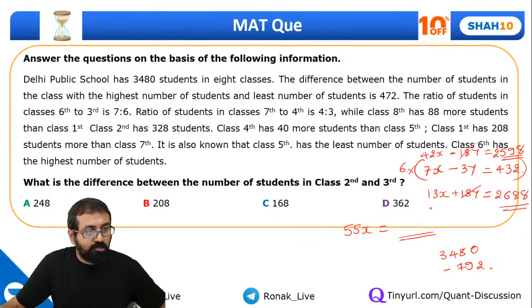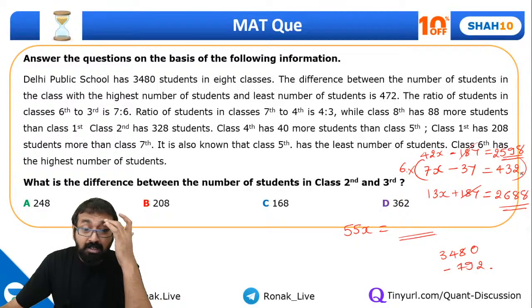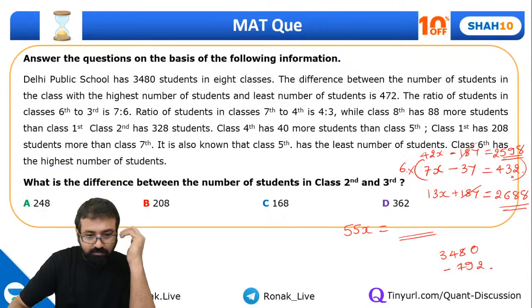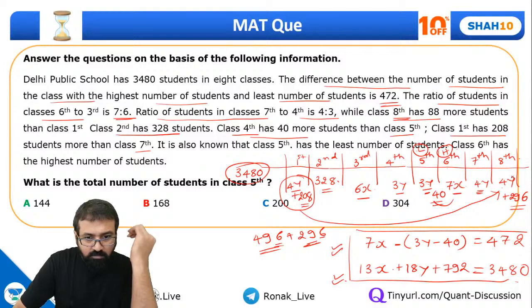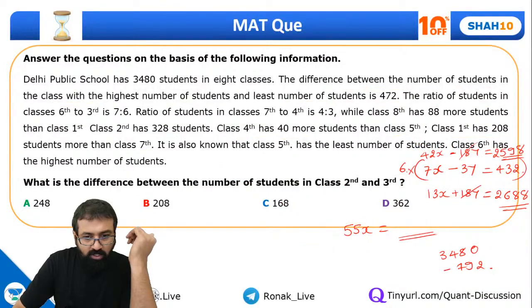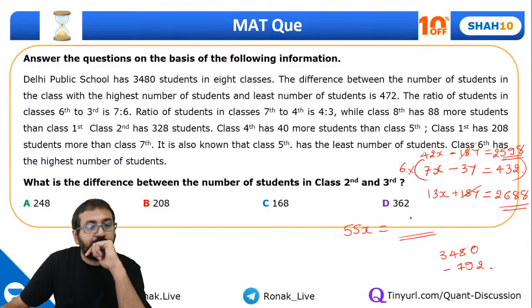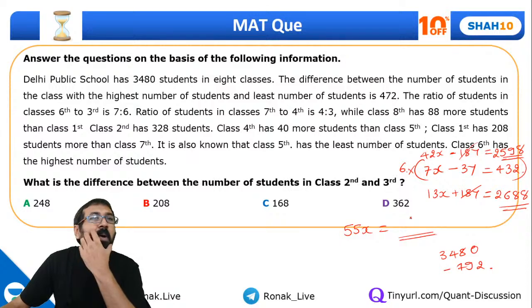So this is how it is coming out, 2598 plus 2688. But guys, the only problem is that this is coming out to be a number not divisible by this one. It should not be this number.